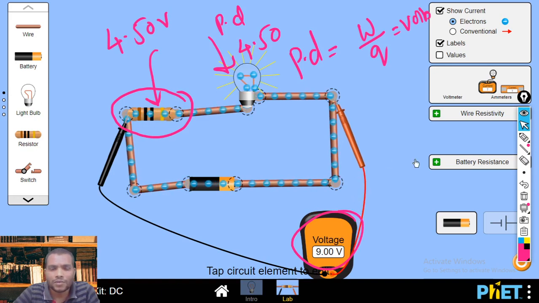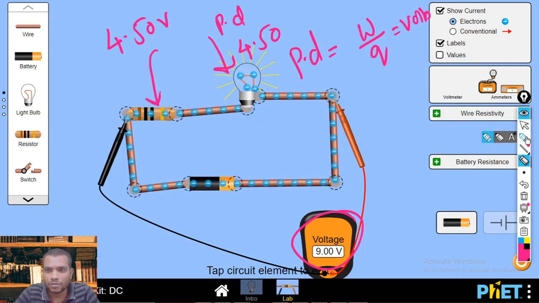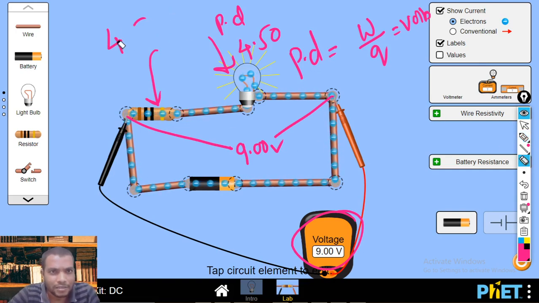Now the potential difference across the two ends, the total potential difference. Here the total potential difference we are noticing, across these two points, is equal to 9 volt. Because you can sum up the two values, we can get it. So that we can define as potential difference.